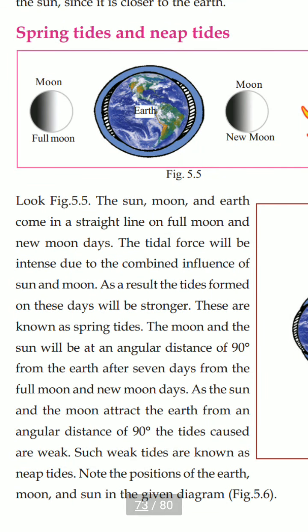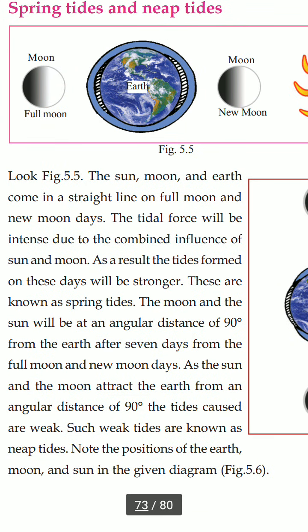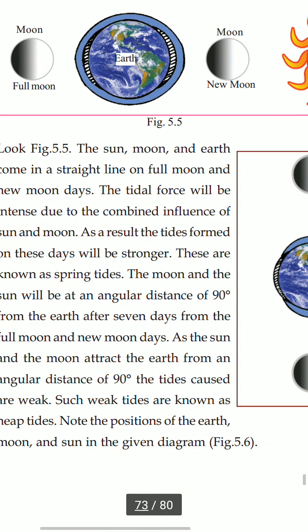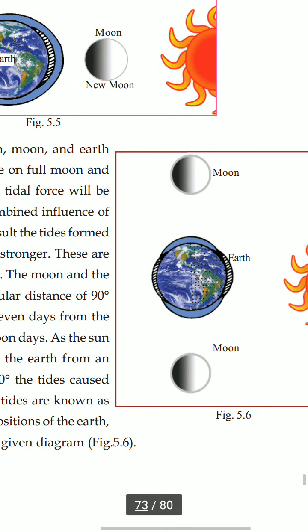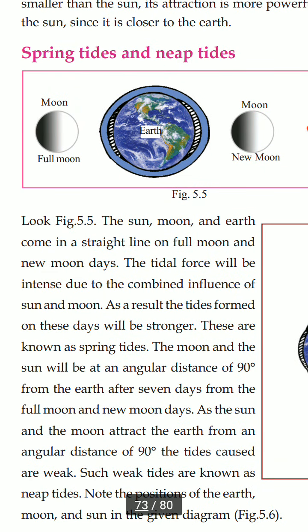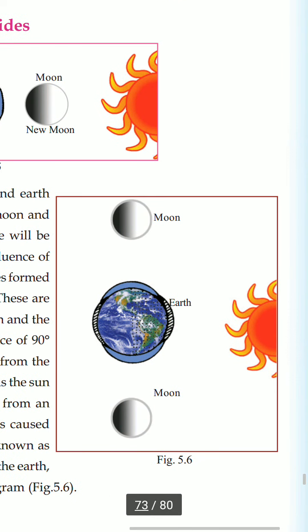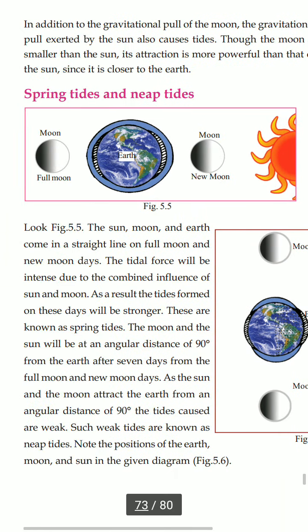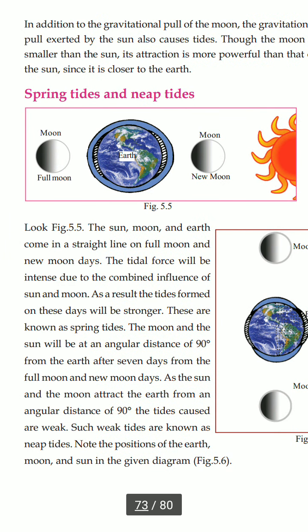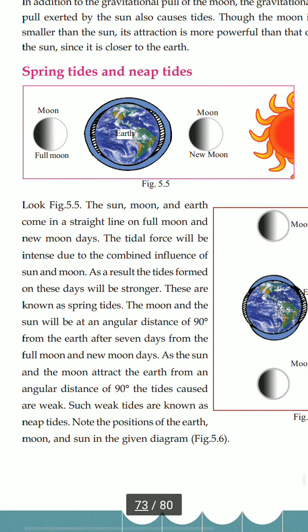As the sun and the moon attract the earth from an angular distance of 90 degrees, the tides caused are very weak. When it is on a straight line, it is very strong. When the sun and moon are at 90 degrees, the tide will be very weak. Such weak tides are known as neap tides.